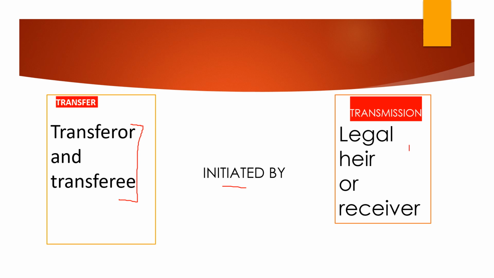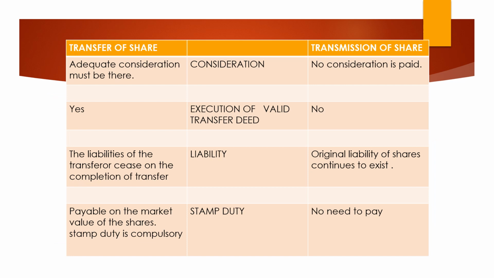But in the case of transmission of shares, the deal is initiated by the legal heir or the receiver of the shares by the operation of law. Next point is consideration. Supposing I have a car to sell, I will be selling it for cash or for some other consideration. I will not be distributing it free. It is not a charity going on. So in the case of transfer of shares, adequate consideration is supposed to be present, either in cash or in kind or whatever. But in the case of transmission, no consideration is paid. It is just because it is written in the will that the person is going to get those shares.